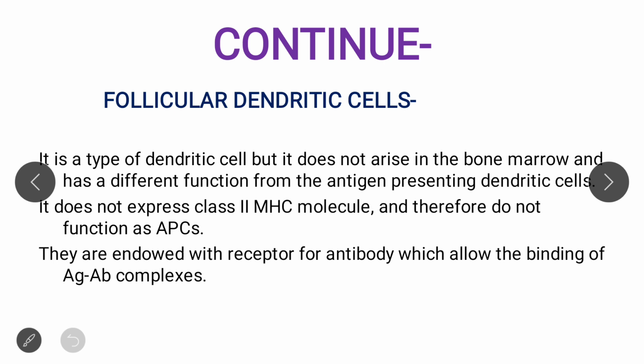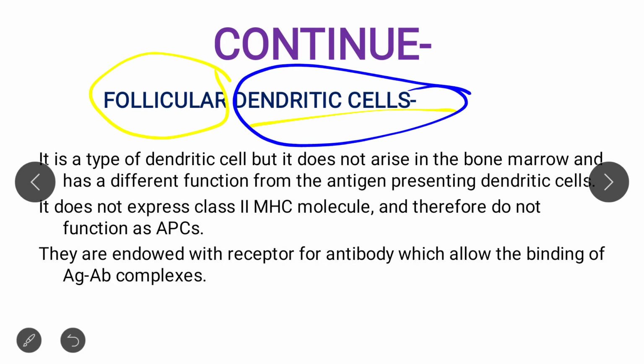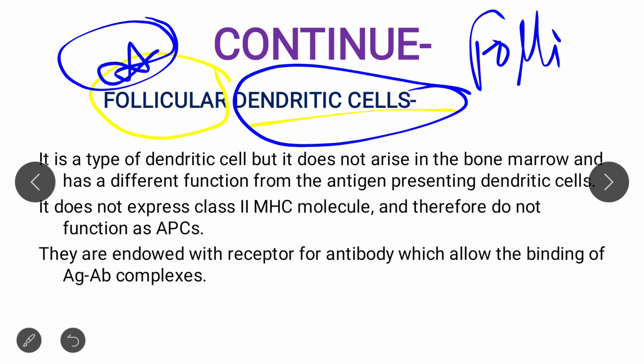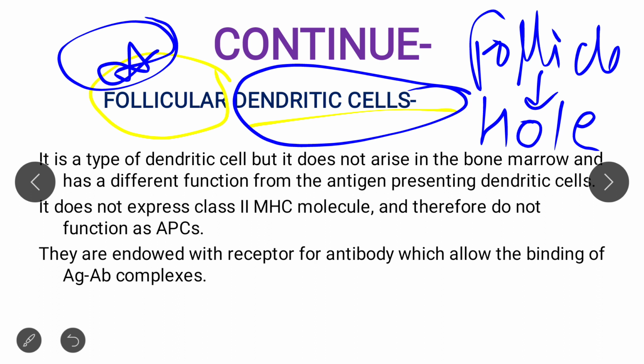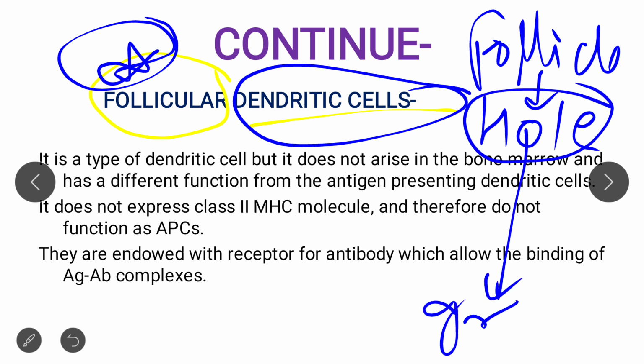First of all, I want to explain what a follicular dendritic cell is. A dendritic cell is a simple dendritic cell, but when it comes to follicular dendritic cells, it means that follicles are there. And what is a follicle? A follicle is nothing but a hole, a hole from which any substance can grow.